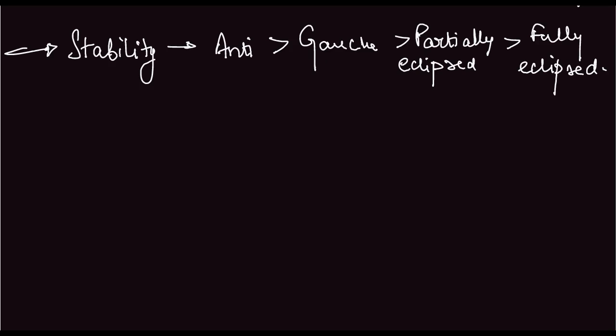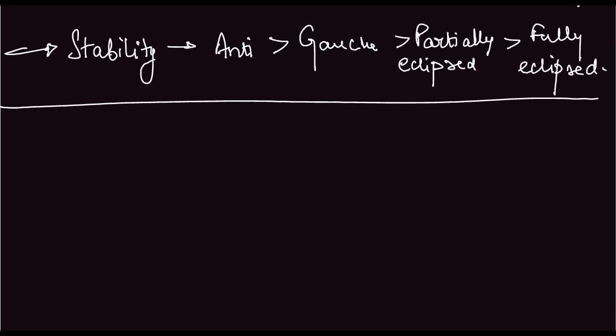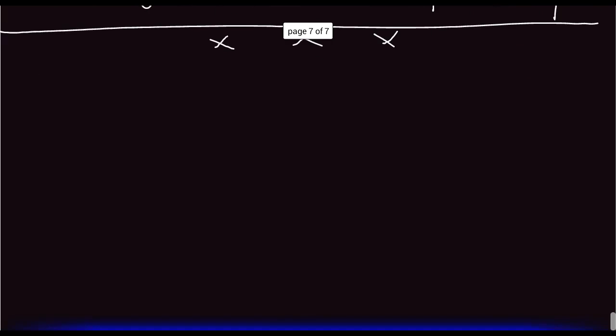Now, this marks the end of this topic, the end of conformations. Next we move to the next topic, which is cyclohexane. Cyclohexane has various forms, the boat and other stuff, which we'll come to now.